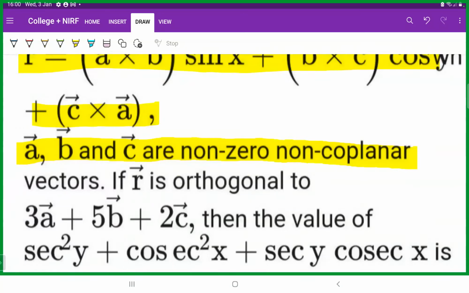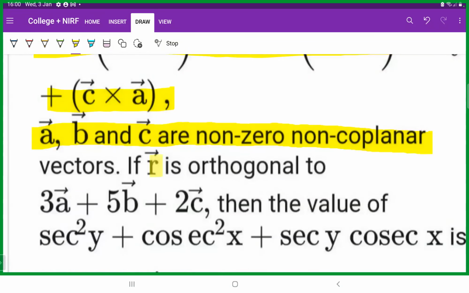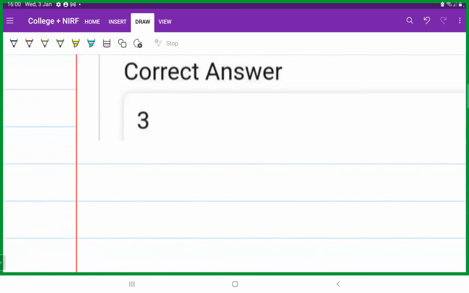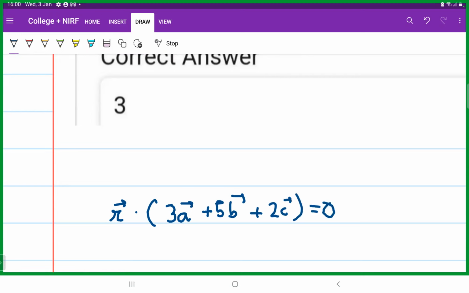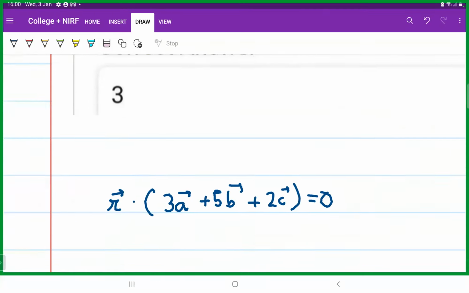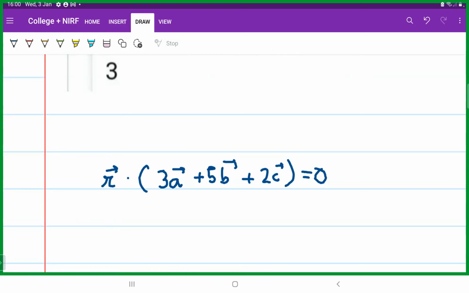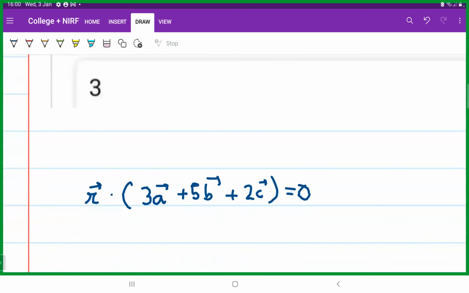And it has also been said that R is orthogonal to 3A plus 5B plus 2C, meaning perpendicular. Okay. So this is the equation which has been given to us. R dot (3A plus 5B plus 2C) is equal to 0. Right? This is the condition for orthogonality. They are perpendicular, like I said.